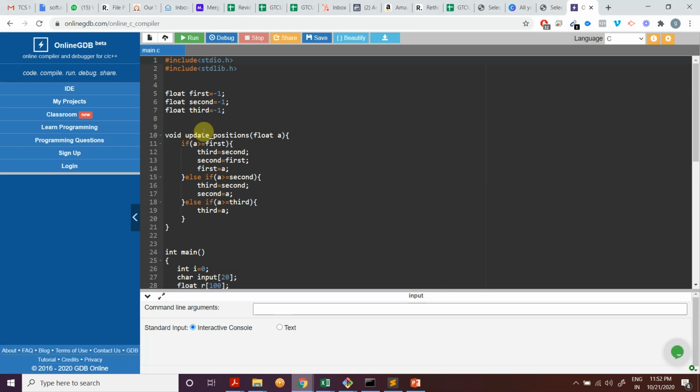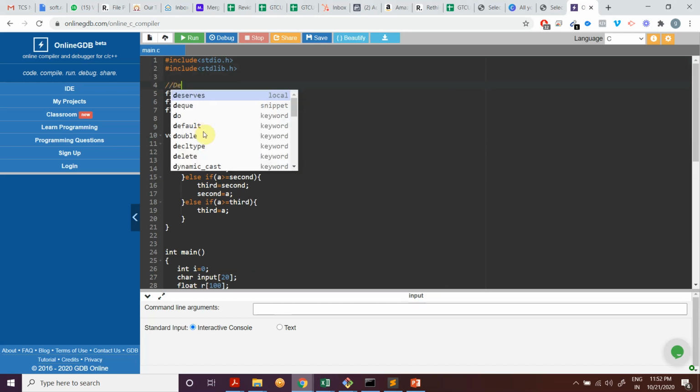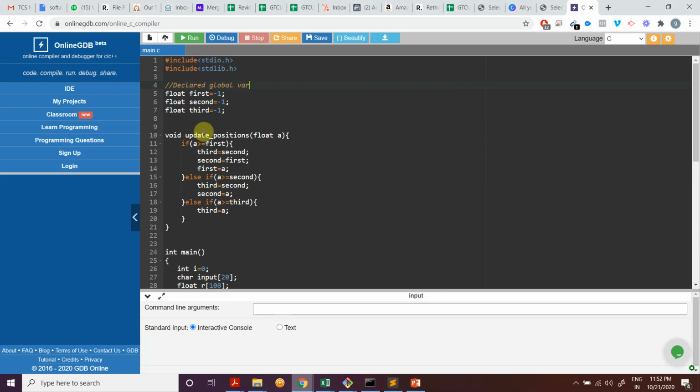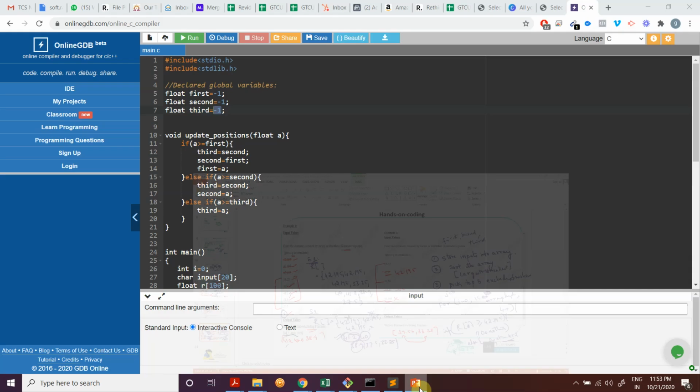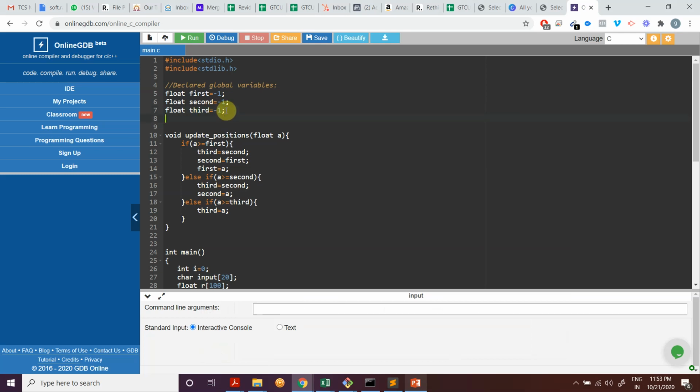So this is the code that we've written. First step, what we have done is declared global variables, which we want to use to print the final three answers, the first, second and third, and we are assigning them to -1 for one reason: if they are -1, which means they didn't get any reassignment done, that means there is no value for that particular variable. As I said, there could be only two people. If you see this case, you could clearly see only 39.56 and 33.33. First will be 39.56, second will be 33.33. There is no value assigned for the third, so that's why we wanted to check that. I'll talk about this function later, update position. So let's leave that. The main function we are defining.